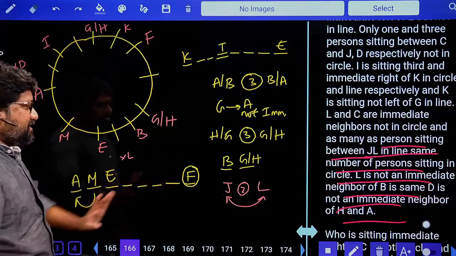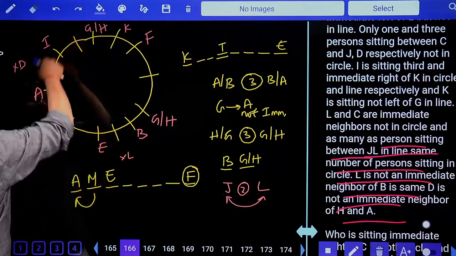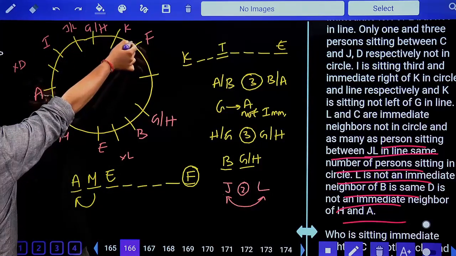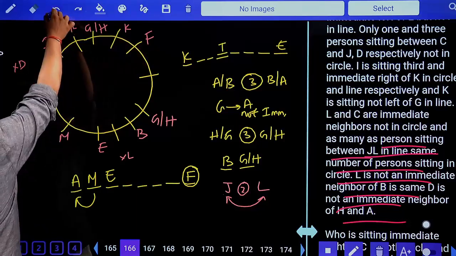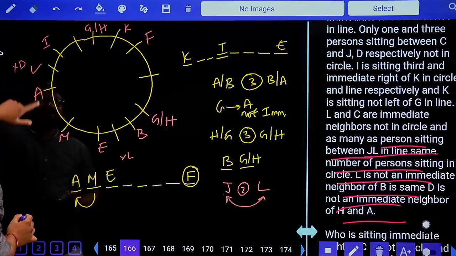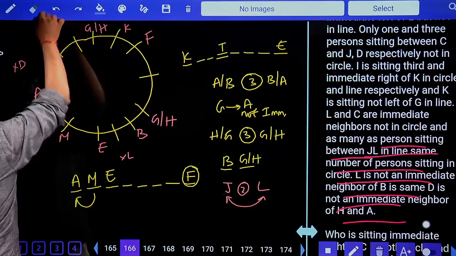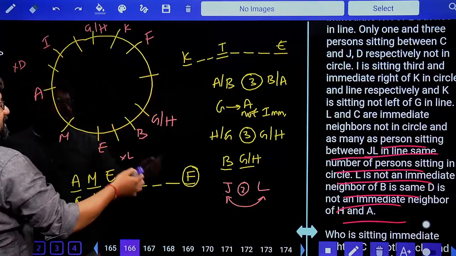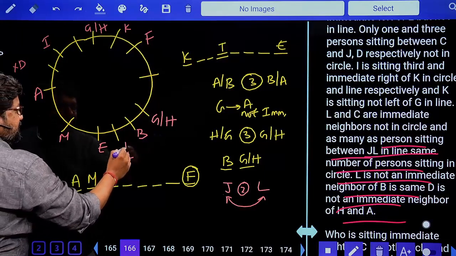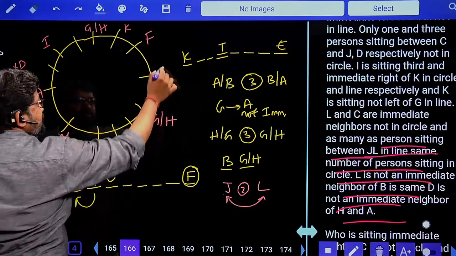Okay, fine. Leave it. But there are two persons between J and L now. What are the possibilities? Explore. These are the vacancies. J or L, if I fix it here, two persons already occupied, two persons gap already occupied. So yes, this is not okay. If I bring J or L here, 1, 2 already E, 1, 2 already G or H. No, no. Look at these two places. We are left with only these two places. This place is not for L because L is not an immediate neighbor. So I'll bring J here. In between J and L, 1, 2, we'll have two persons.